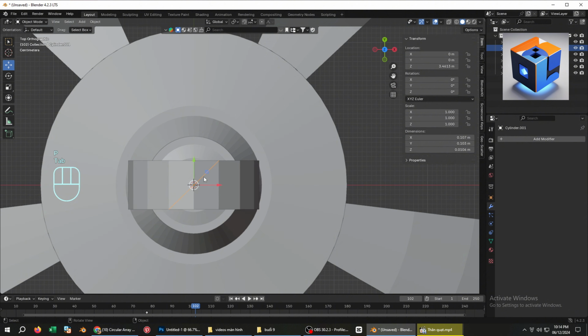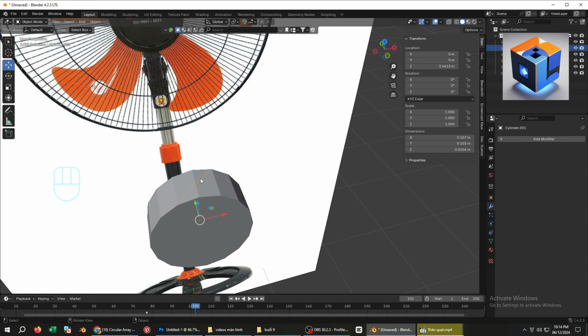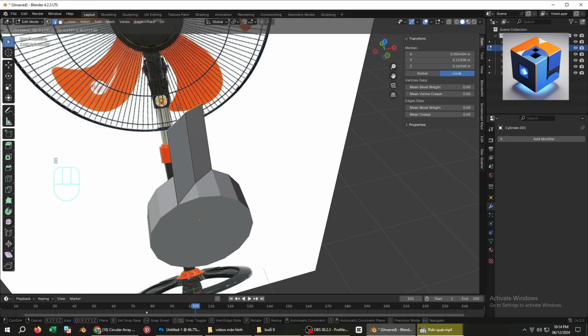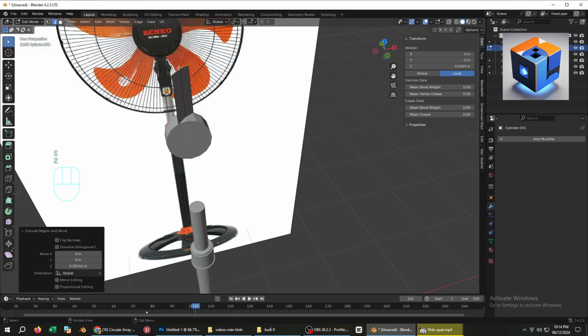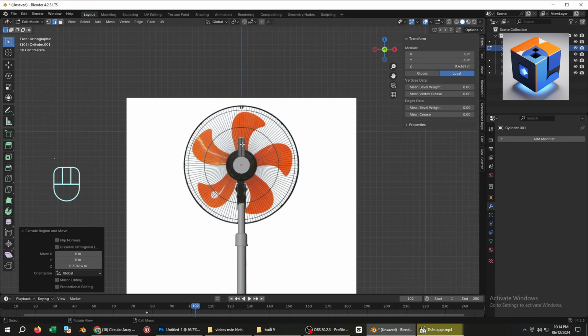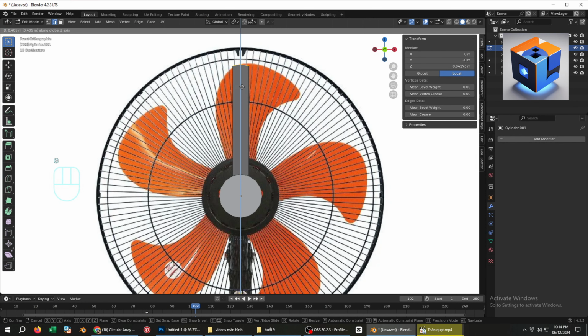Then, press P and choose Selection to separate it into a completely independent object. Press Tab to return to object mode. Select the newly created edge. And press Tab again to re-enter edit mode. Now, use the Extrude tool E to extend it, shaping it into a fan blade.